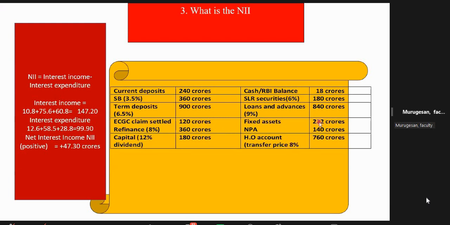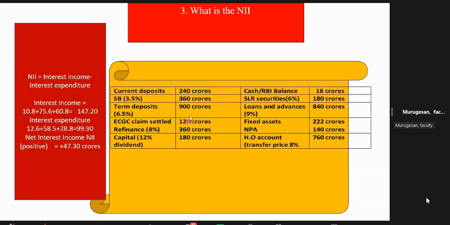Then next one, fixed assets, don't worry, NPA, don't worry. The 760 into 8% is 60.80. So the total interest income for this balance sheet is 147.20. Similarly, expenditure: current deposit, no, SB you have to pay, this 900 you have to pay, EC no need to pay any interest.